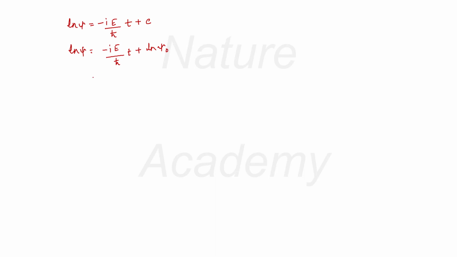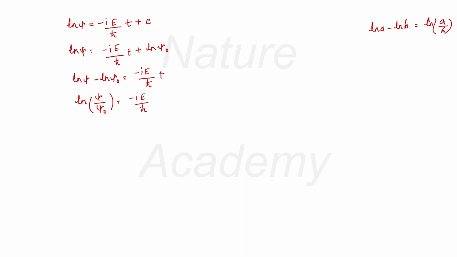Now to remove this log, the simple thing I can do is take the log terms to one side, then put that log on the right hand side so that it becomes exponential. So log psi minus log psi naught will become minus iE by h cross into t. Now I can take log common. It will be psi minus psi naught. There is a rule that if you have log A minus log B, then you can write it as log of A by B. I am going to use that rule here. It will become log of psi by psi naught equal to minus iE by h cross into t.